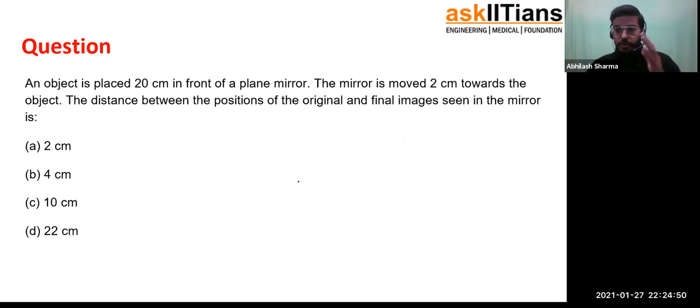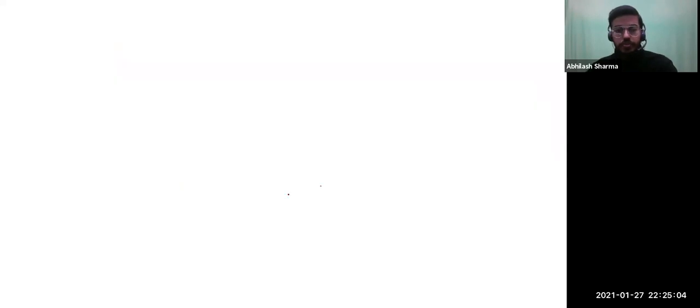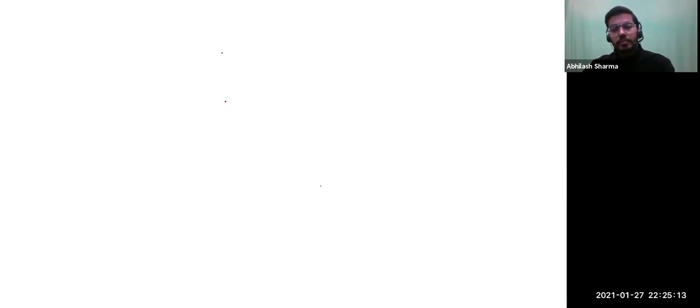At this point of time, you might want to pause the video and solve it for yourself. And here I'm starting with the solution, so you can unpause when you're already done with it. Let me try to solve this for you. The question clearly mentioned, the object is placed 20 centimeter in front of the plane mirror. This is our plane mirror.